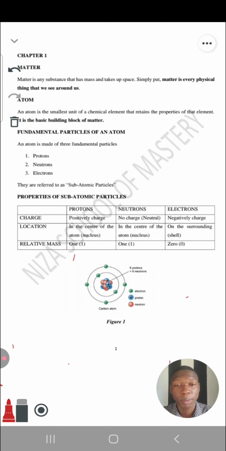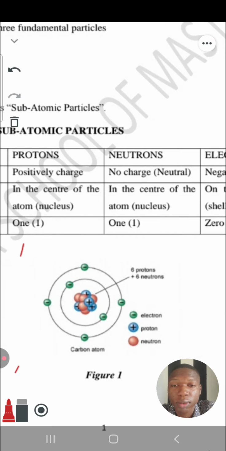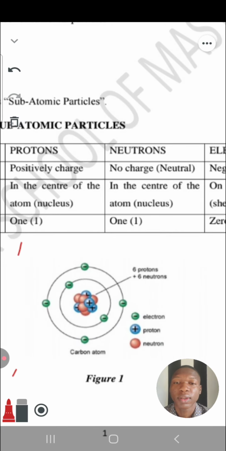They are very important properties that you need to know because you will need them even as you continue in this particular topic. So the diagram you are seeing here is the atomic structure. The green represents electron, the green with the minus in the middle. So that minus represents negatively charged. That's electron. The blue one represents proton with the positive charge. And the red one represents neutron with no charge.